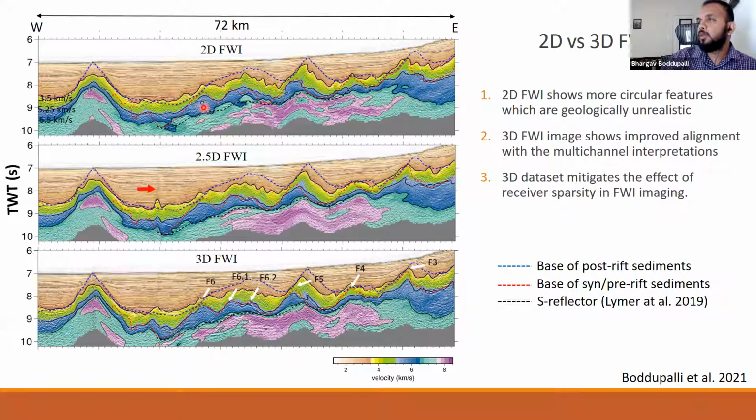The 2D FWI assumes that there are no structural variations along the strike, and the only variation is in the dip direction. Whereas 3D has the advantage of considering the variations along the strike, and there are actually variations along the strike in rifted margins. The difference because of such an assumption only gets exaggerated in the case of sparsely spaced OBSs. So in all, the 3D data set mitigates the effect of receiver sparsity in FWI imaging.